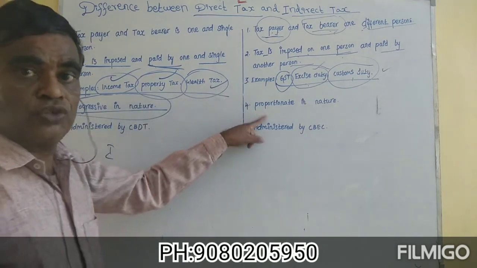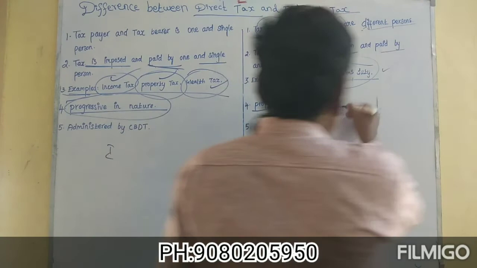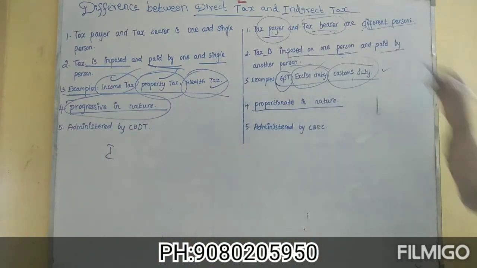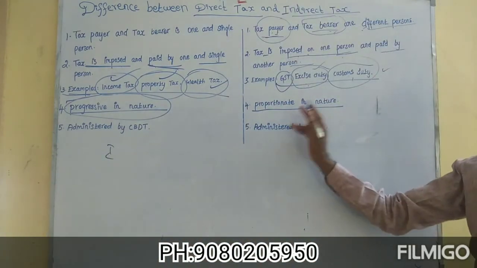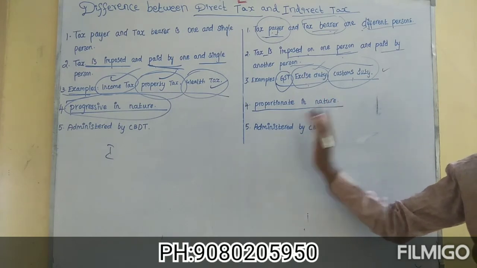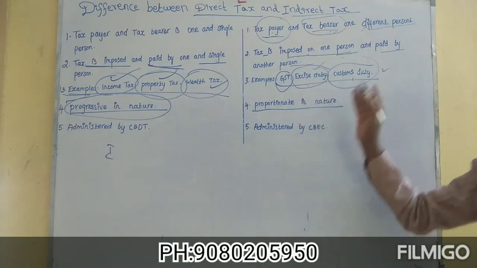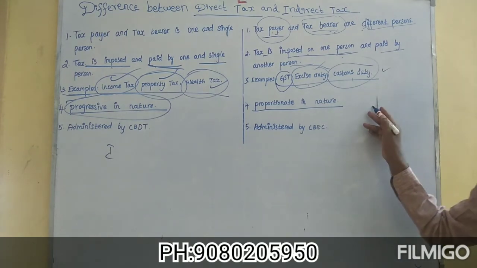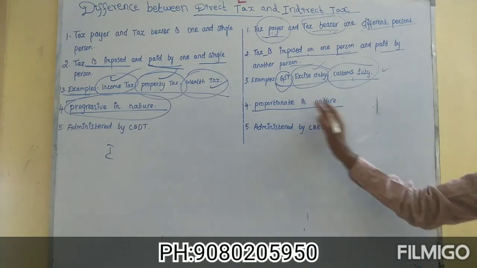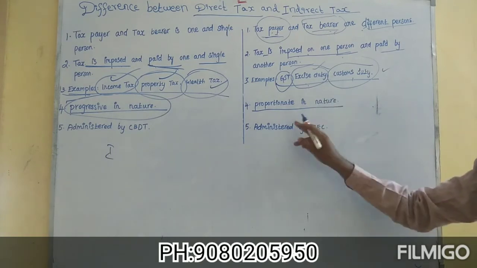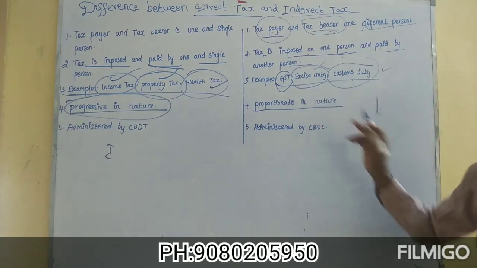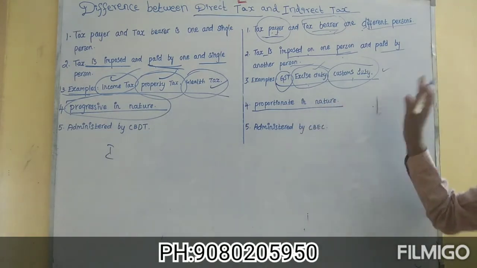But it is not so in the case of indirect tax, which is proportionate in nature. That is, it does not depend upon the income of the payer. It is the amount actually incurred or expended by the public. It need not necessarily be connected with income of the public. So it can be called as proportionate in nature.